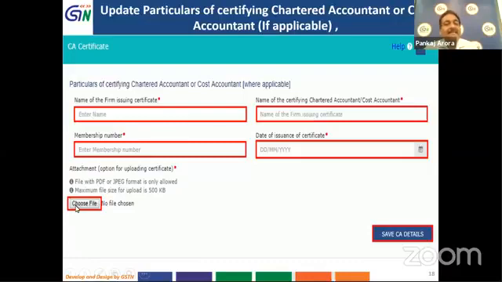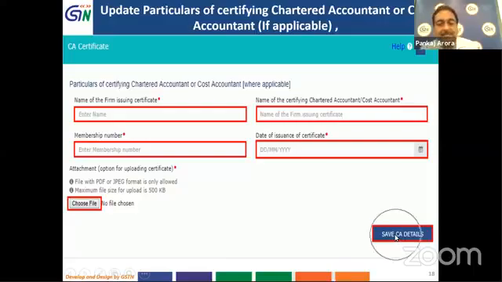You will have to scan that certificate copy, and while uploading that document, you will have the scanned copy of the certificate. Please ensure that the format is PDF or JPEG, and its size does not exceed 500 KB. And then you will have to upload this scanned copy of the certificate in the required format. And then after uploading that certificate, you have to click the Save CA Details.